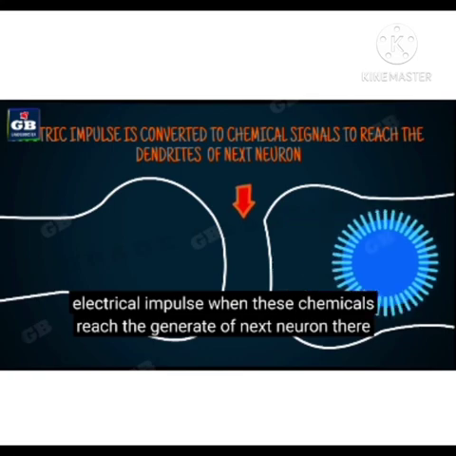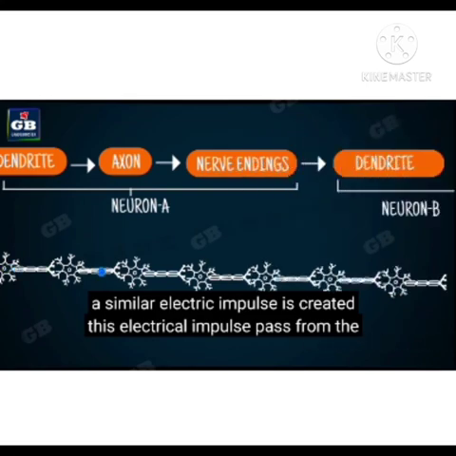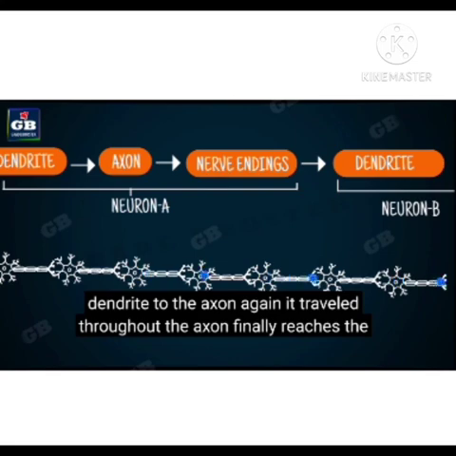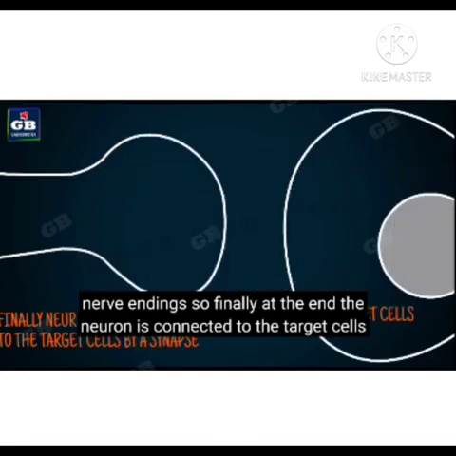And in this way this information or impulses transmit from one neuron to another neuron and reach the target cell or brain or that organ, right? Hope you have understood the function of the neuron.